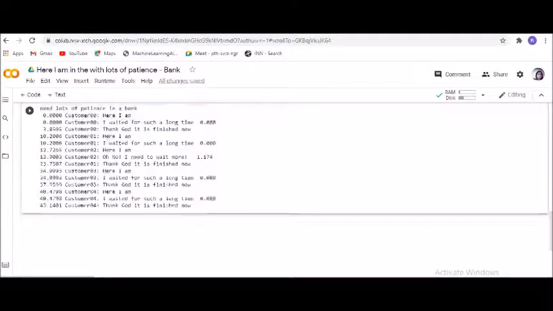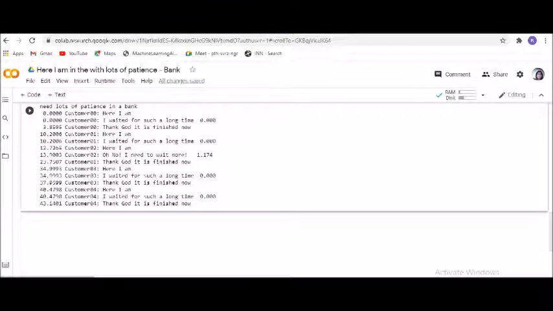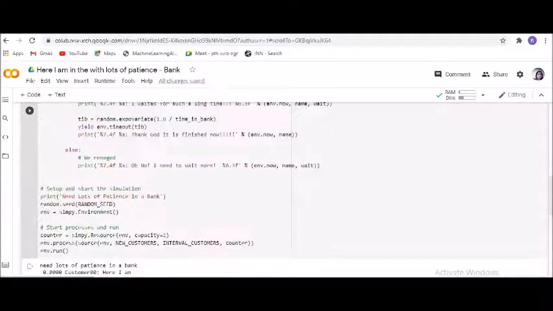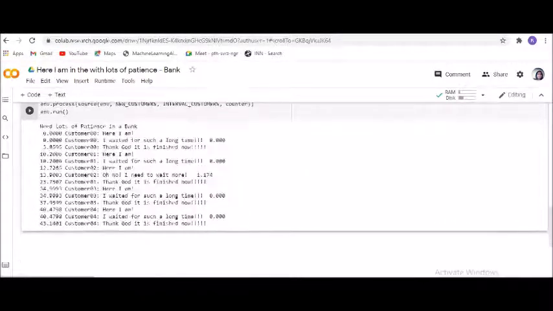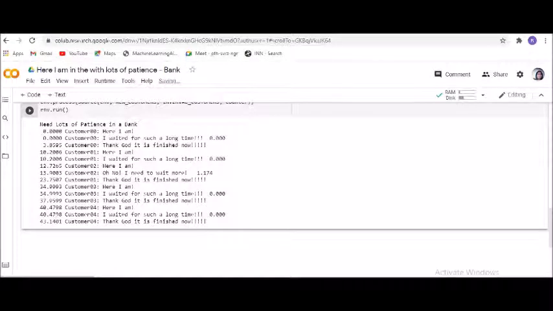Now, how are the results coming out? The title that I have given for this is "I need lots of patience in a bank." Let me just run it once again so that the corrections are there, and then I can make you understand how things are taking place. So here we go. This is the code, and now have a look at the output I have got.